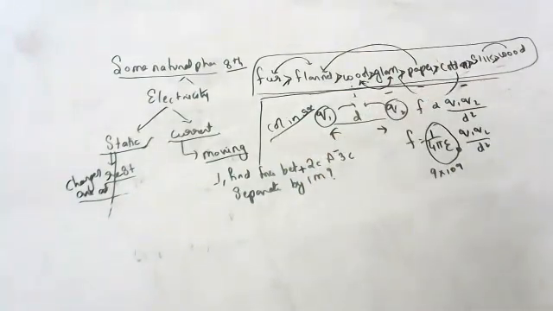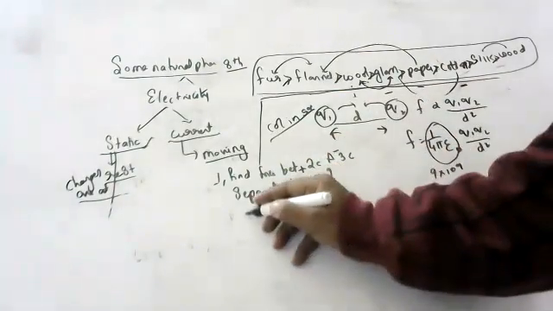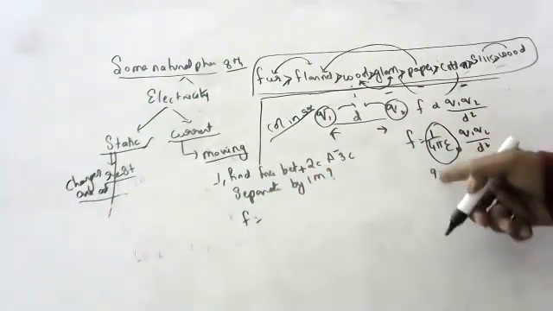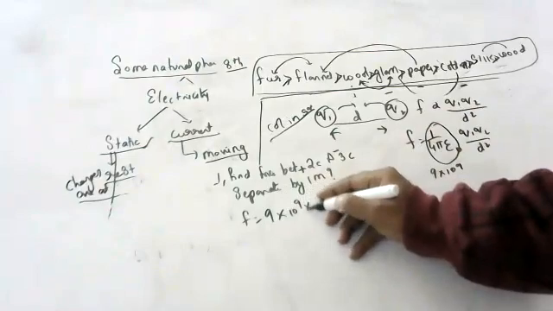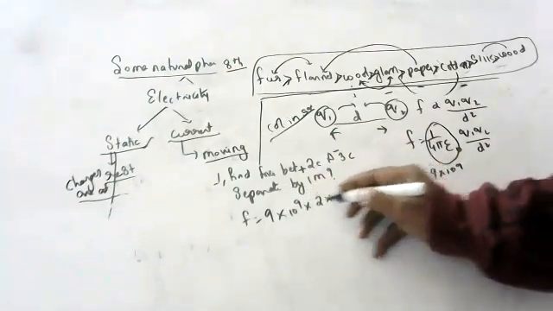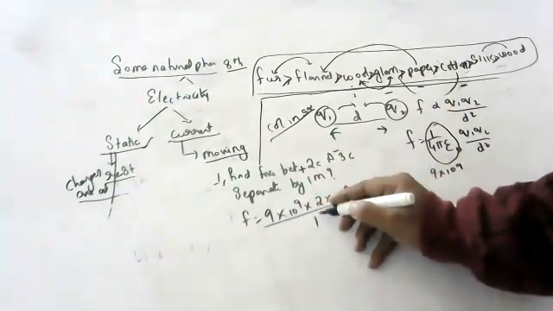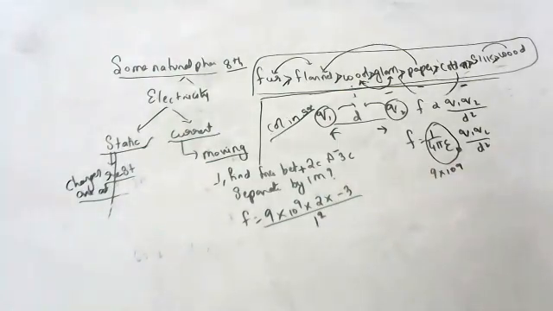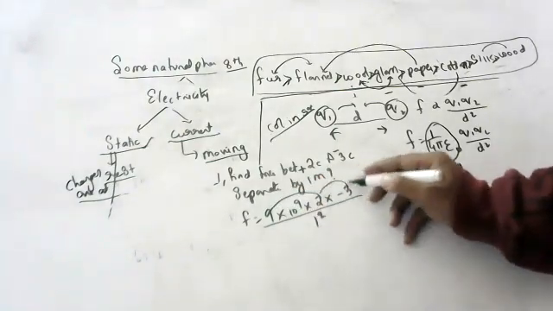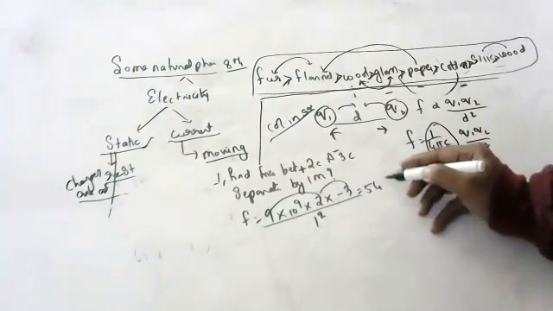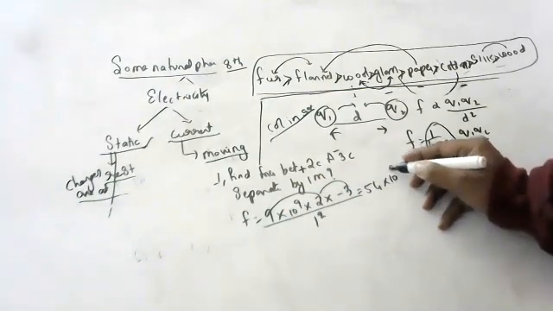So force is equal to 1 by 4 pi epsilon naught, which you can directly put as 9 into 10 to the power 9, into 2 coulombs into minus 3 coulombs, divided by distance 1 square. 9 twos are 18, 18 threes are 54, so 54 into 10 to the power of 9.